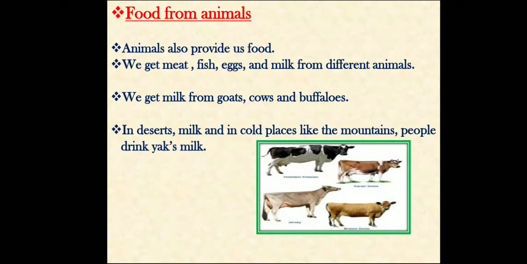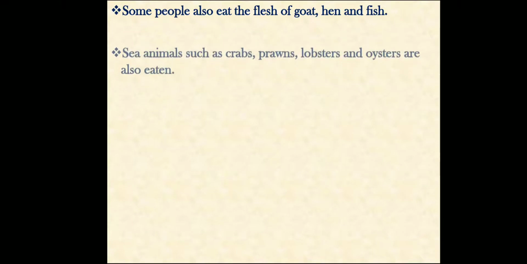In deserts and in cold places like the mountains, people drink yak's milk, and we use cow and buffalo's milk. Some people also eat the flesh of a goat, hen and fish. Sea animals such as crabs, prawns, lobsters and oysters are also eaten.